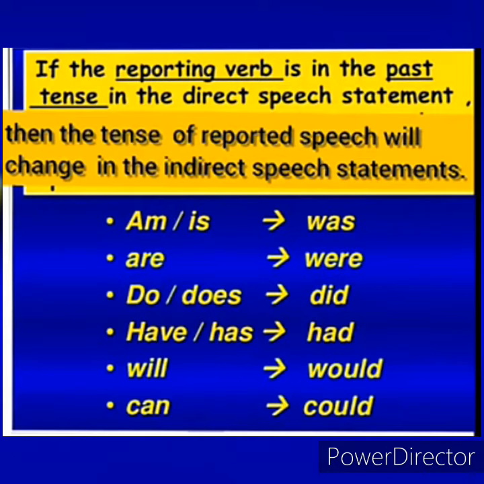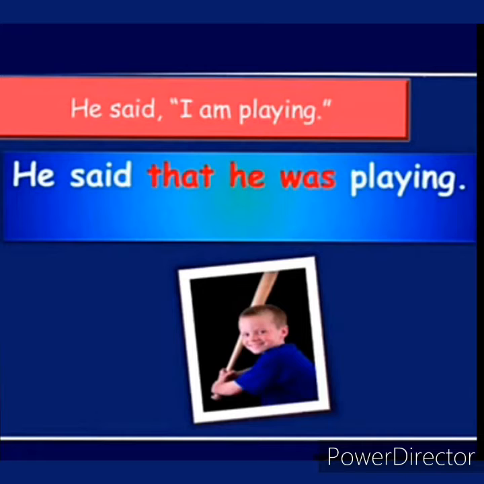But if the reporting verb is in the past tense in the direct speech, then the tense of reported speech will change. For example, he said, I am playing. Here, said is the reporting verb and it is in past tense. So the tense will change. He said that he was playing. I am playing, present continuous, will change to past continuous: he was playing.